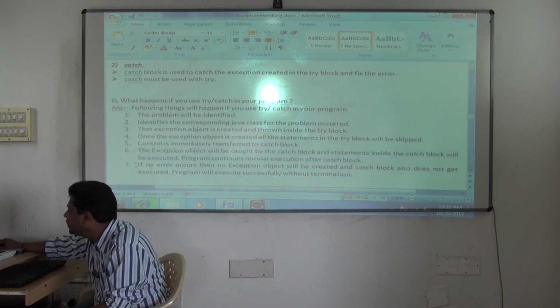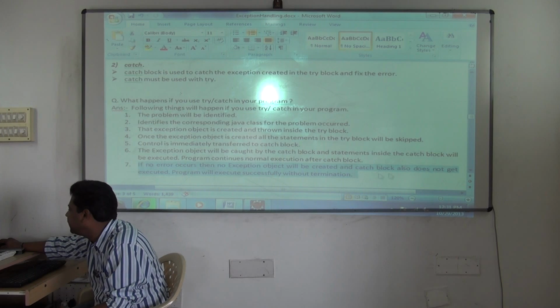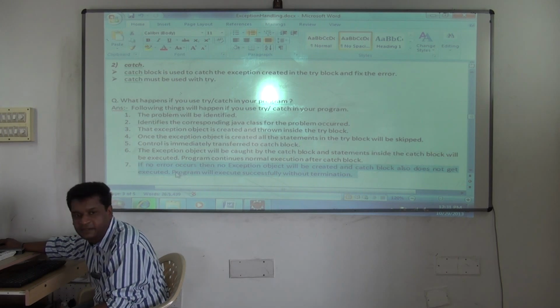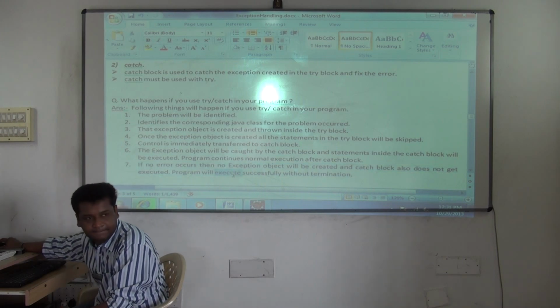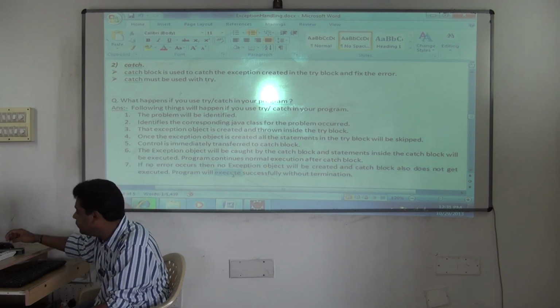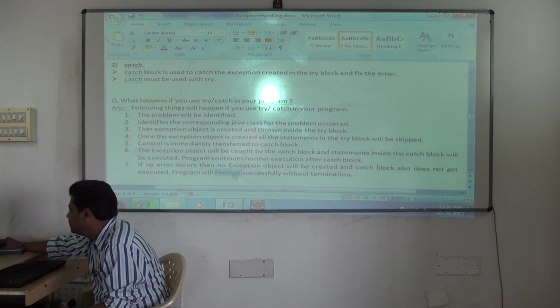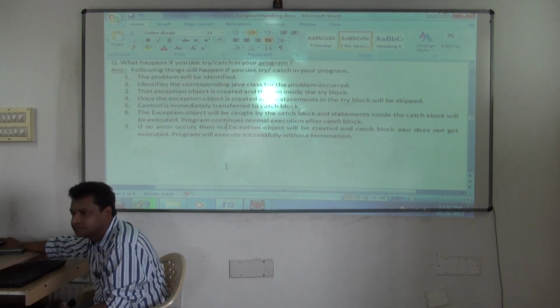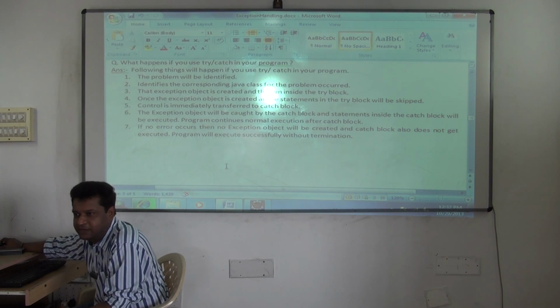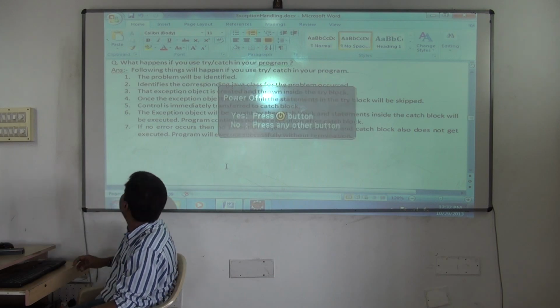If no error occurs, then no exception object will be created and catch block also does not get executed. Program will execute successfully without termination. Clear? So this is how it happens. Any questions here? Till now? Clear now? Fine. We'll go more deeper now.